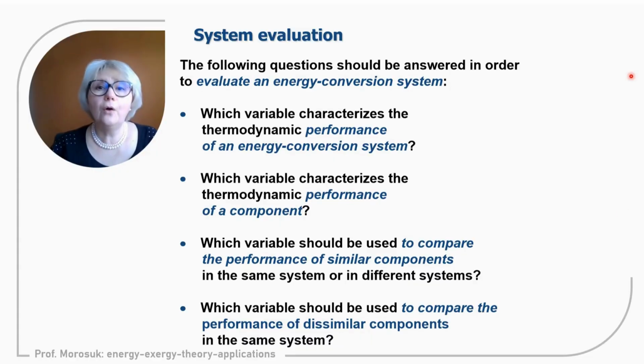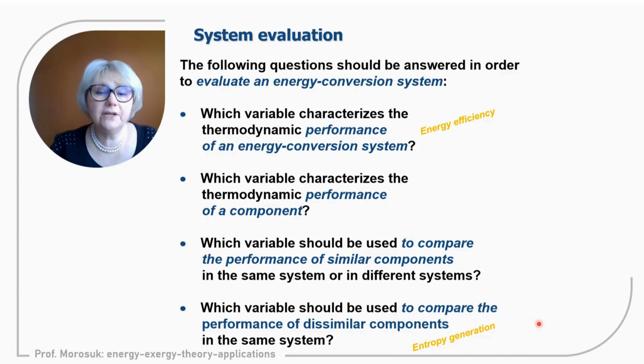And finally, we are reaching the equations that we already mentioned several times. We know that there are 4 equations that should be answered in order to evaluate an energy conversion system. And only 2 questions can be answered, the first and the fourth, with the variable energy efficiency, the first law of thermodynamics.